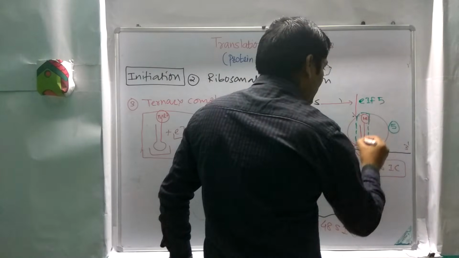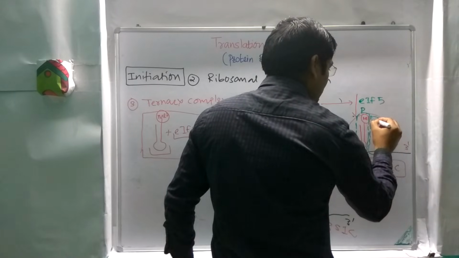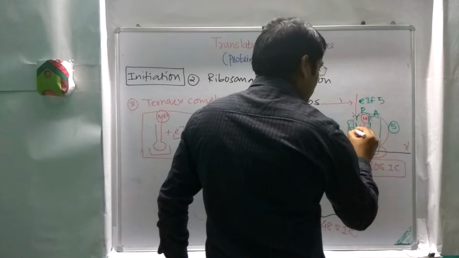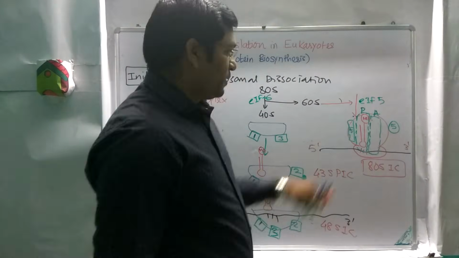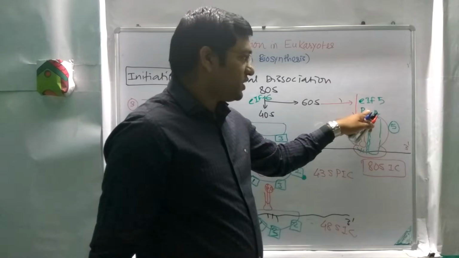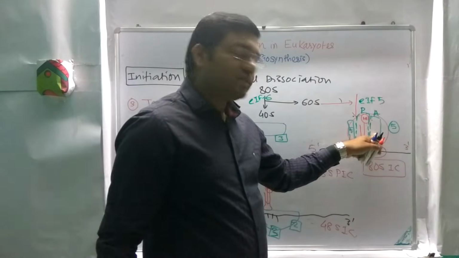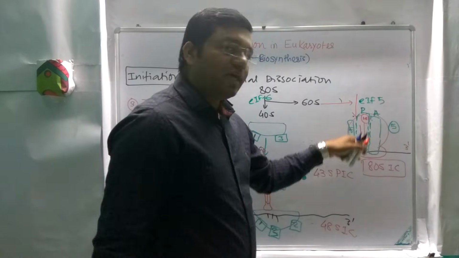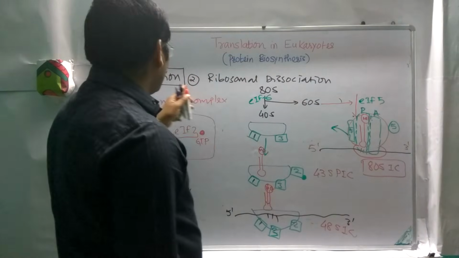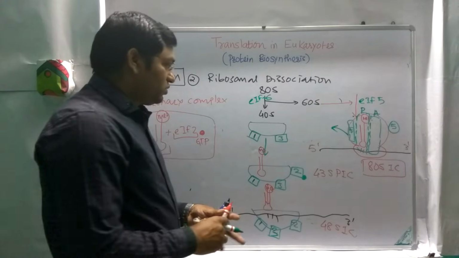This one is the peptidyl site, this one is the acceptor site, and there is an exit site in the larger unit only. So this methionine tRNA occupies the P site, the peptidyl site. The incoming tRNA will occupy the A site, and deacylated tRNA will exit from this exit site. So this is all about initiation of translation.